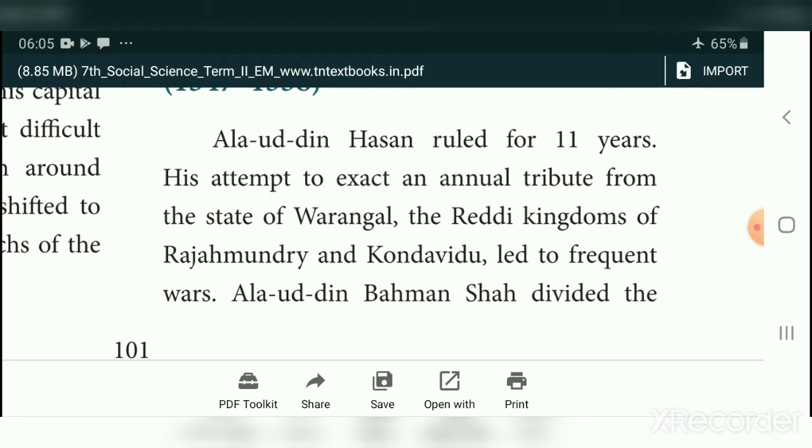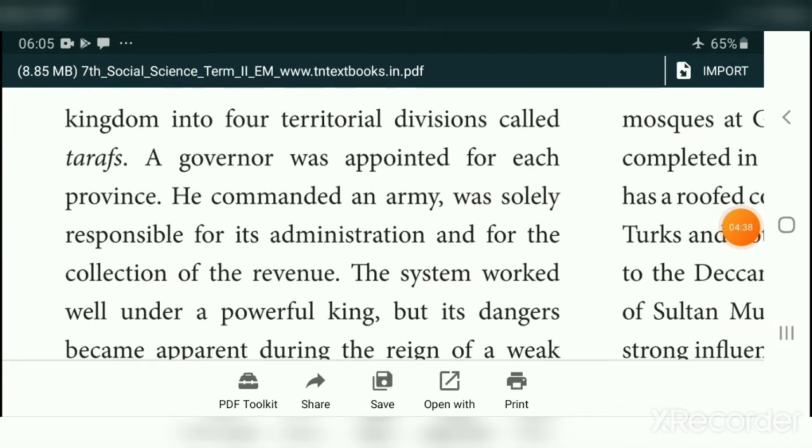Alauddin Bahman Shah divided the kingdom into 4 territorial divisions called tarafs. Note this word. He divided the kingdom into 4 territorial divisions. The divisions we call tarafs. A governor was appointed for each taraf, each province.